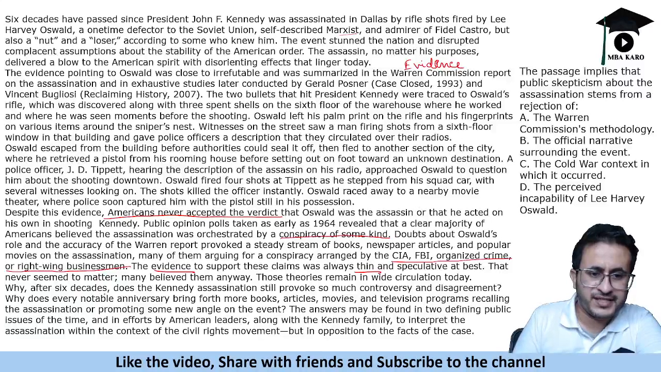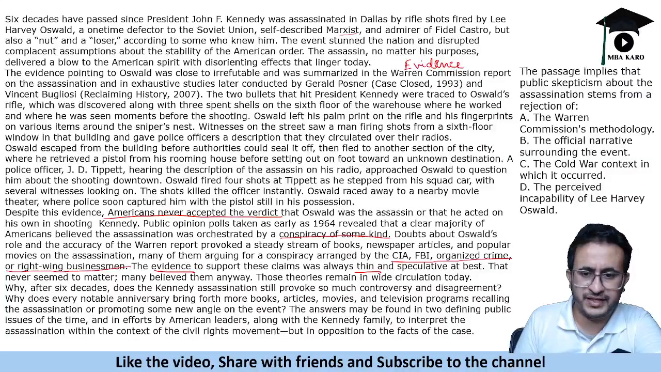Why after 6 decades does the Kennedy assassination still provoke so much controversy and disagreement? Why does every notable anniversary bring forth more books, articles, movies and television programs recalling the assassination or promoting some new angle on the event? The answers may be found in 2 defining public issues of the time, and in efforts by American leaders along with the Kennedy family to interpret the assassination within the context of the civil rights movement but in opposition to the facts of the case.